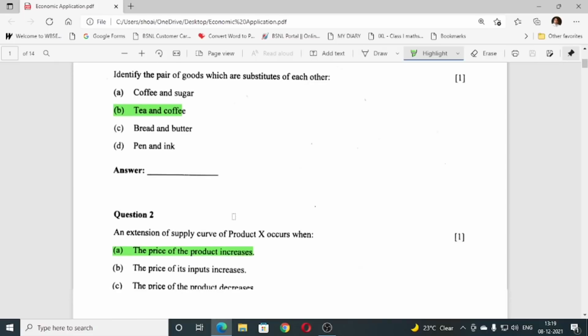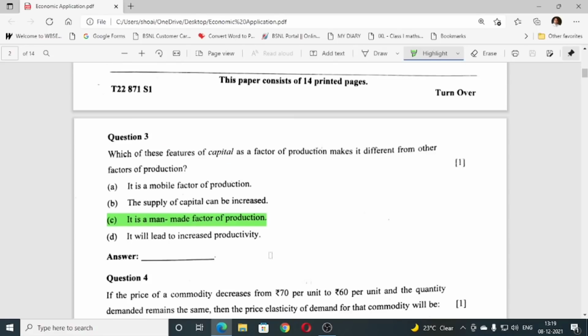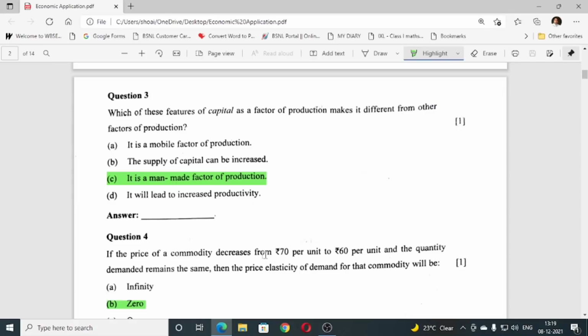Question number 2, the answer is A, the price of product increases. Question number 3, the answer is C, it is a man-made factor of production. Question number 4, the answer is B, that is 0.